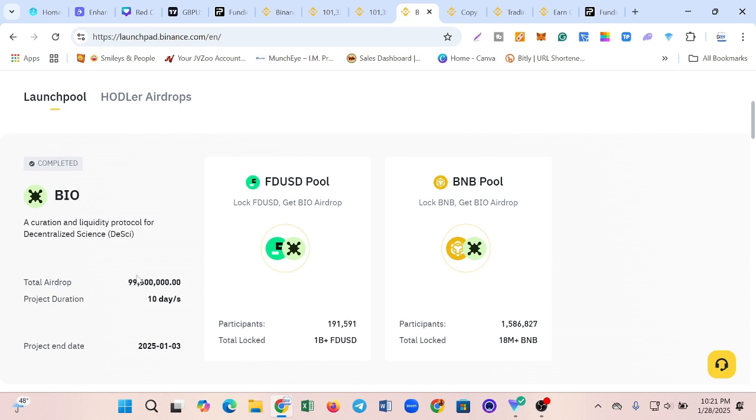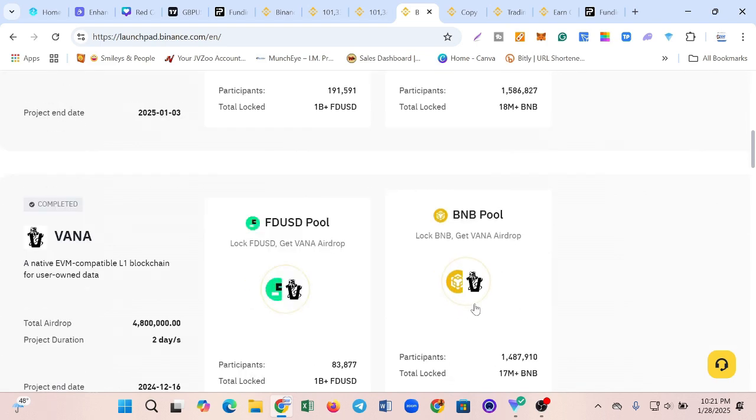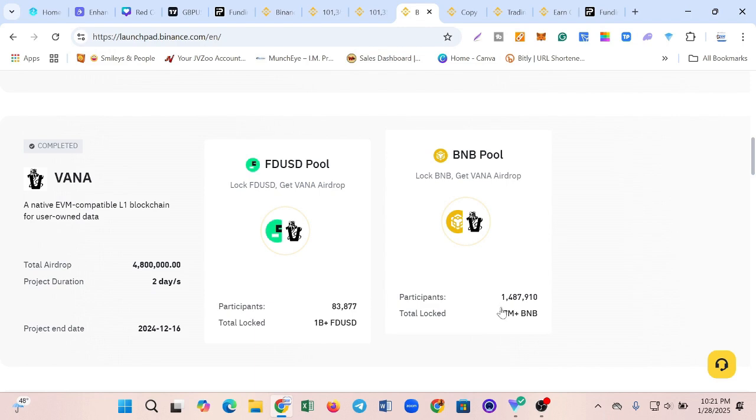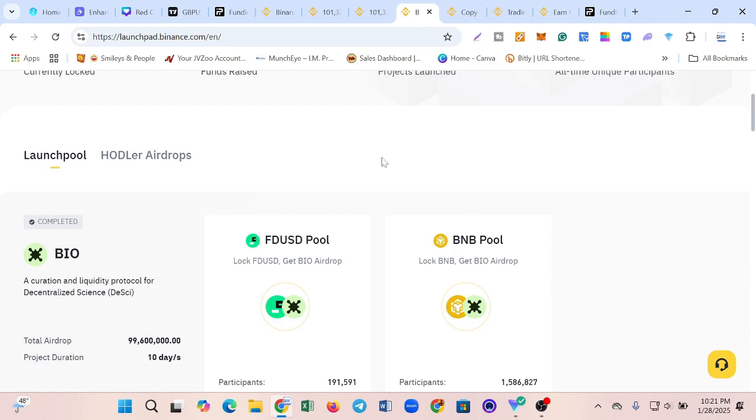Whichever way you look at it, Launchpool is one way that a whole lot of people benefit. If you take a look at this particular Bio project, you can see over 1,586,827 people participated in this Launchpool airdrop. That goes to tell you that a whole lot of crypto traders are taking advantage of Binance Launchpool. So if you take advantage of this also, you'll be able to make money through Binance Launchpool.